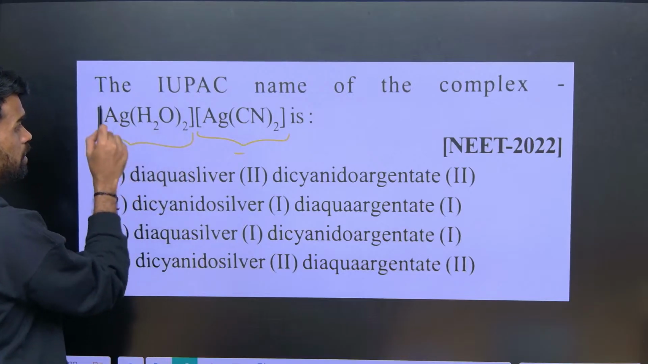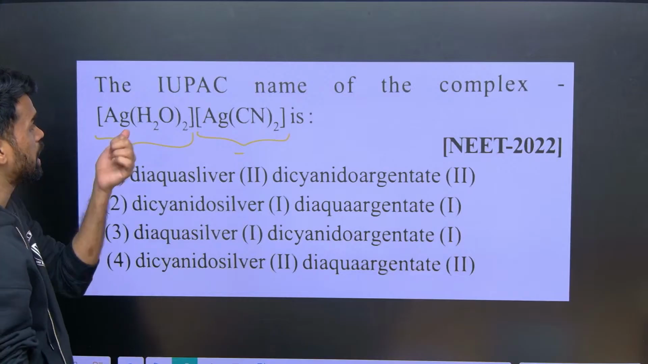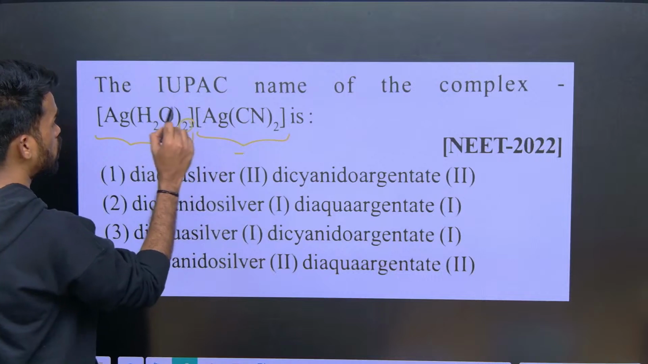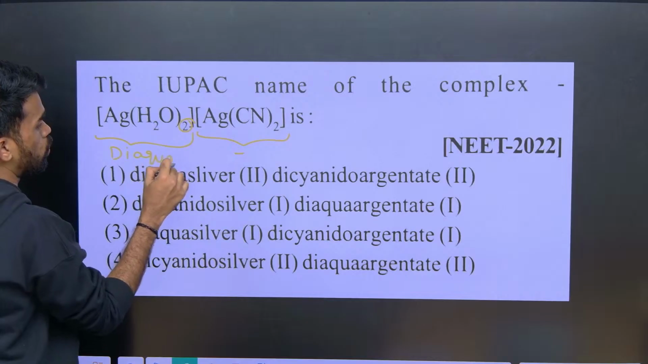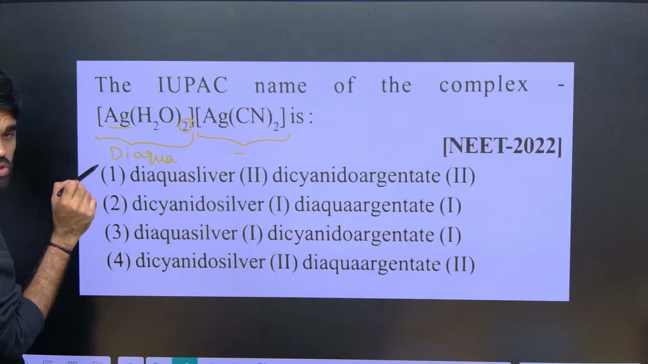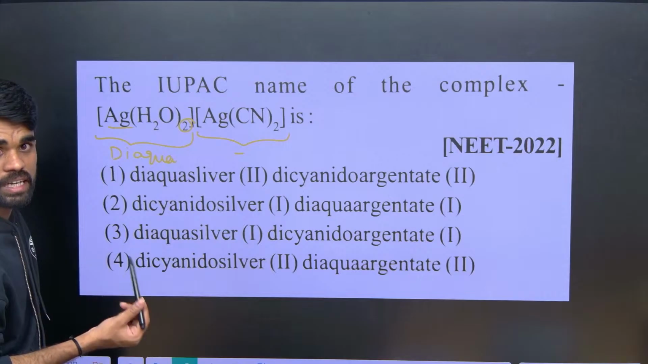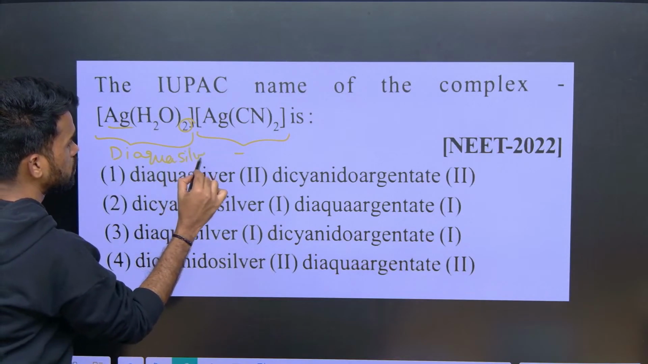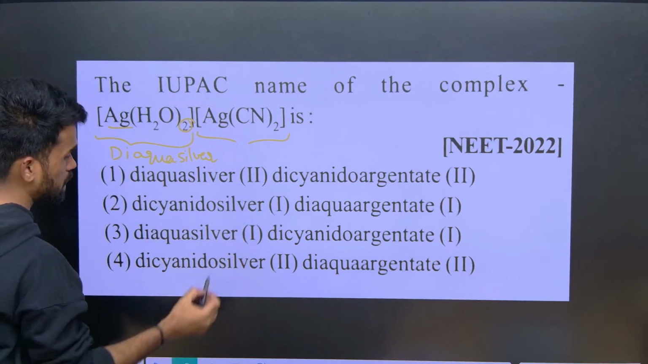So first, in the given coordination sphere, first give the name for ligands. What are the ligands we have? Water ligands. For water we can say aqua. How many are there? 2 are there. So diaqua. Here silver, when it is in the cationic position you should say silver, when it is in the anionic position you should say argentate, okay. Diaqua silver.